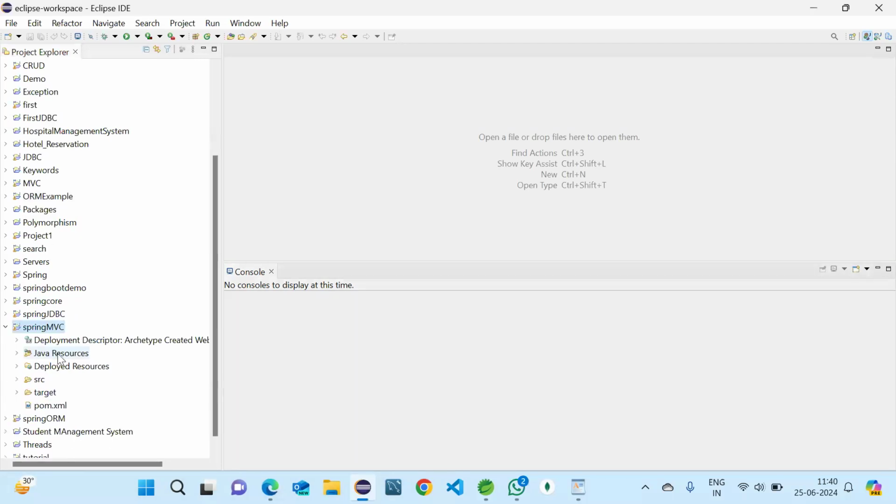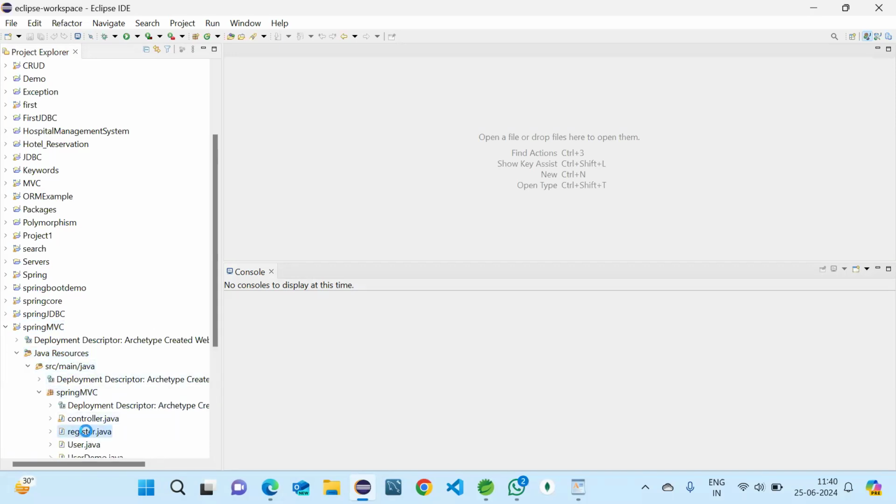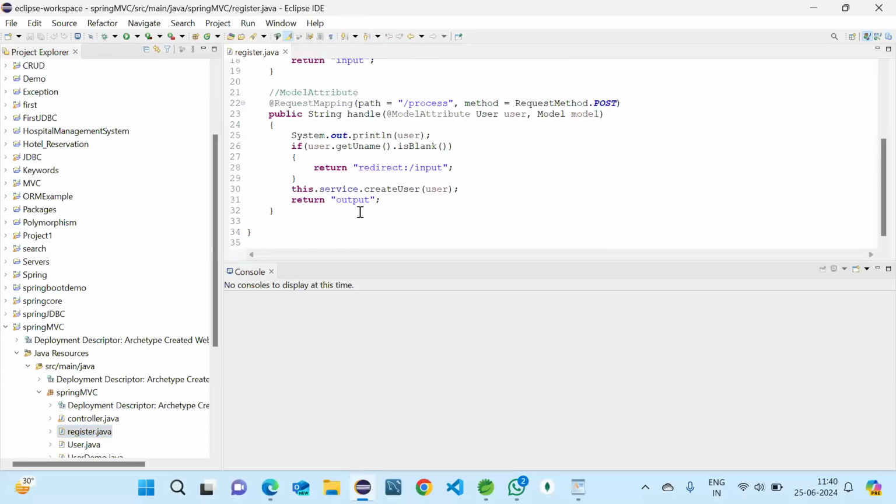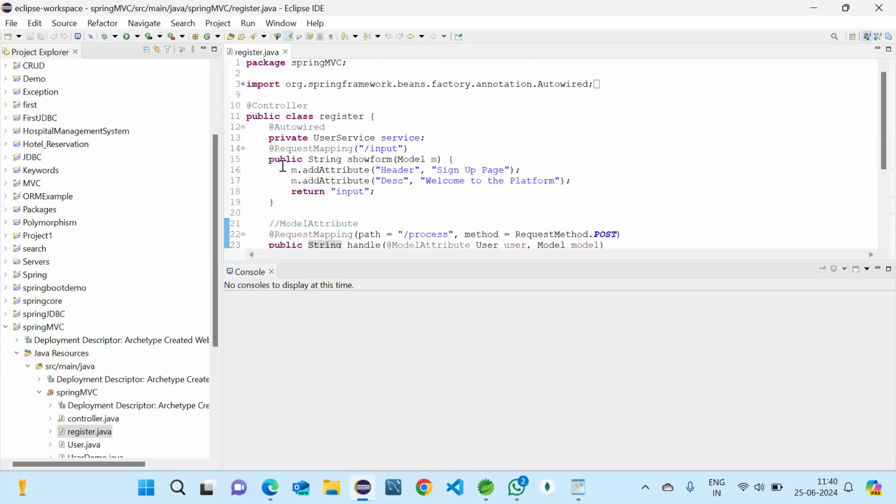So in MVC, when I was changing anything, let me show one class, the controller class. Let us take register. Here we have written code so many times, and we have changed it many times. But whenever we change anything, it is not automatically implemented in the web page. We have opened one web page in the browser with the output.